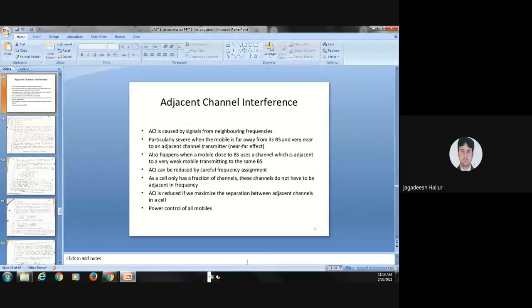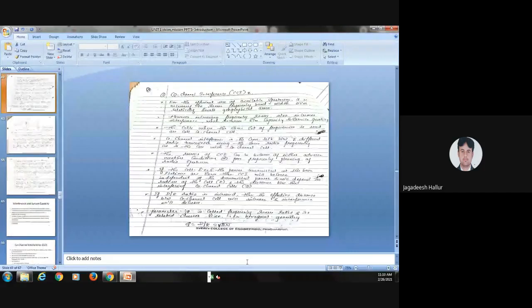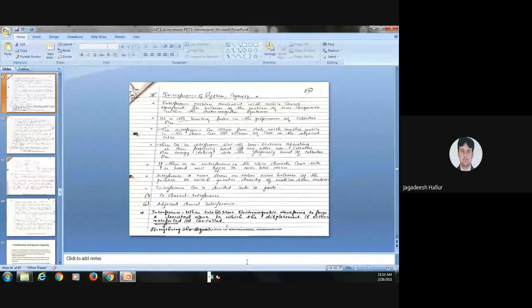Okay, and we have started interference and system capacity. What is meant by interference? When two signals interfere with each other, it creates a disturbance in the signal, and that is called interference.